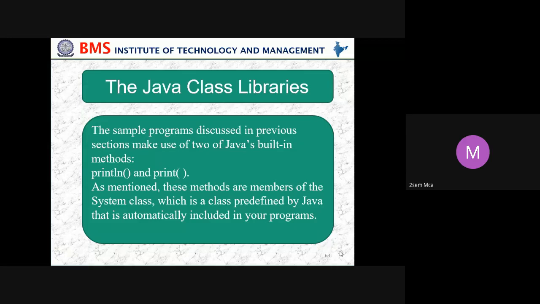As mentioned, these methods, println and print, are members of the System class, which is predefined by Java and automatically included in the program.